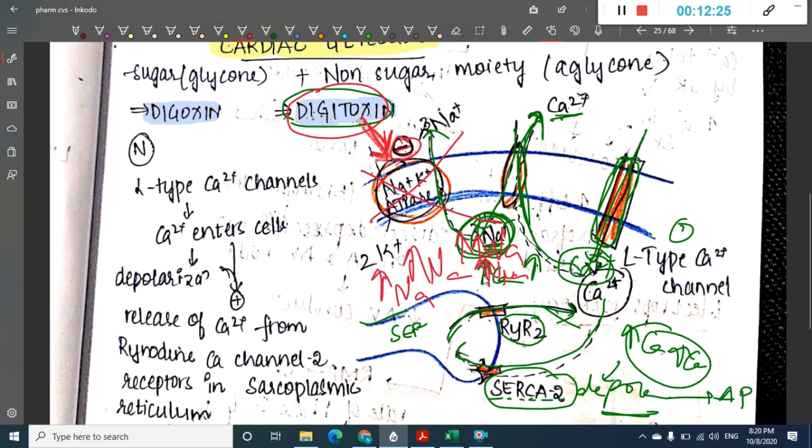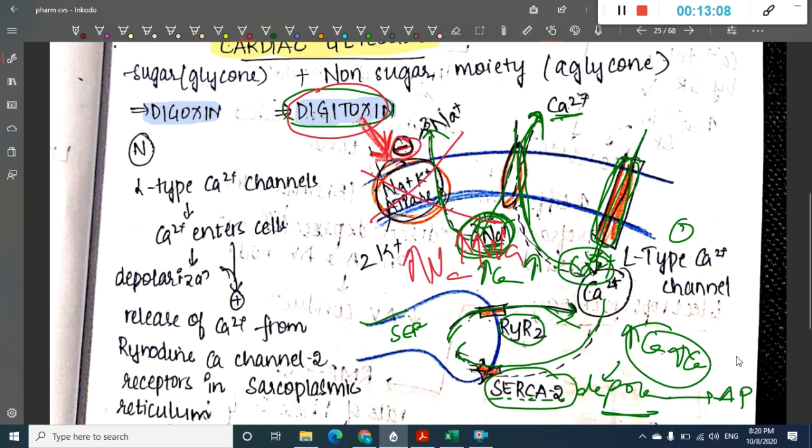Because there is increased sodium, sodium from outside cannot enter through the sodium calcium exchanger. There is no potential difference between the outer membrane and inner membrane pertaining to sodium ions, and as a result, sodium cannot enter the cell. So this sodium calcium channel cannot work, and as a result, calcium is also accumulated in the cell. This increased calcium will cause prolonged depolarization, thus leading to inotropic action.